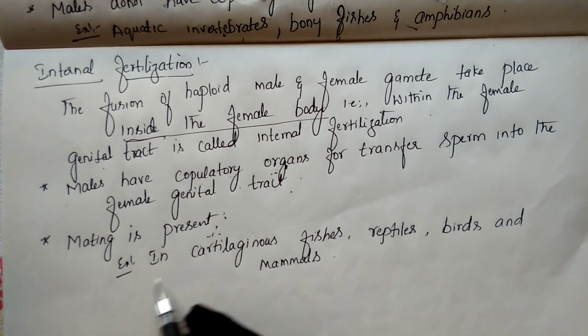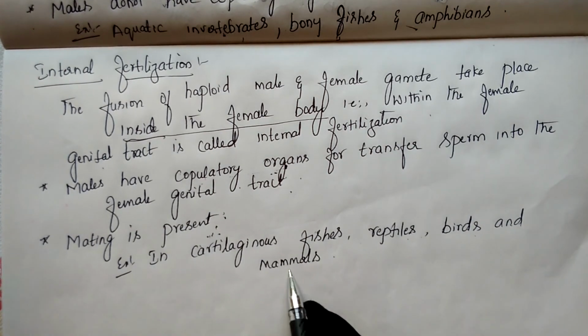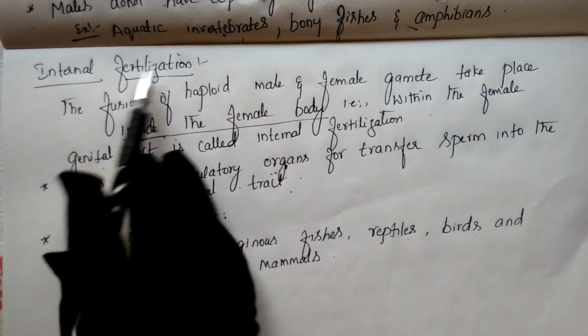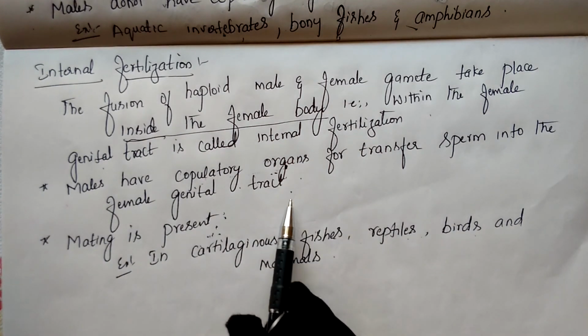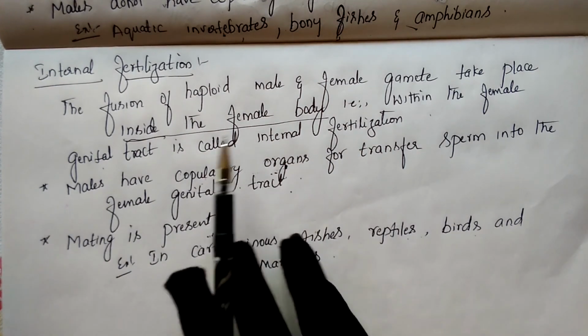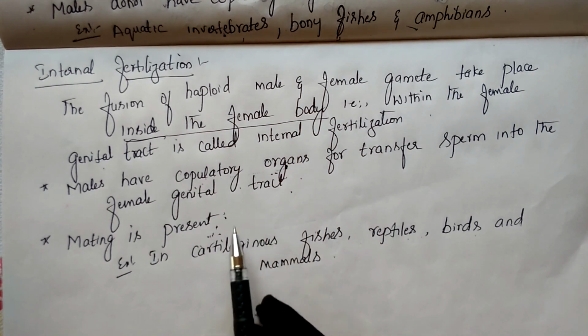Examples are cartilaginous fishes, reptiles, birds and mammals. In mammals, we human beings also go for internal fertilization. The male body has the copulatory organ, with which it discharges sperm into the female genital tract, and later fertilization is held in the female body.